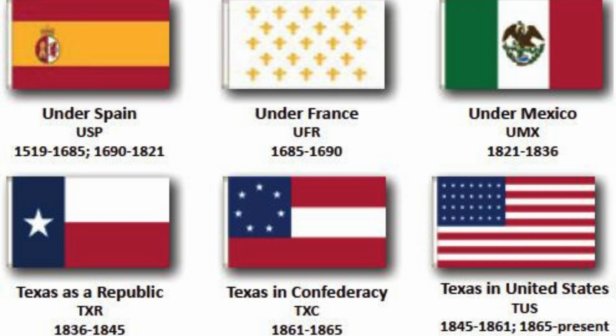6 flags have flown over Texas since 1519. The Spanish, French, Mexican, Republic of Texas, Confederate, and United States of America flags. The current Lone Star state flag originally served as the Republic of Texas flag from 1839 to 1845. When Texas joined the Union, this same flag continued to fly over Texas, but as a state rather than the flag of the Republic. At that time, another star was added to the United States flag, giving our country's banner a total of 28 stars.